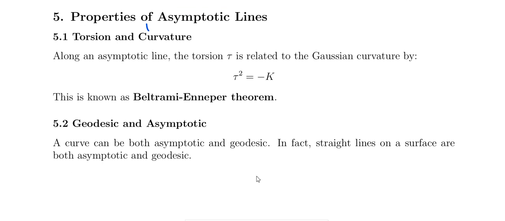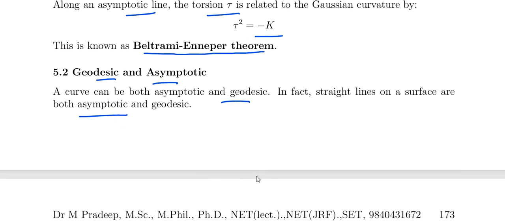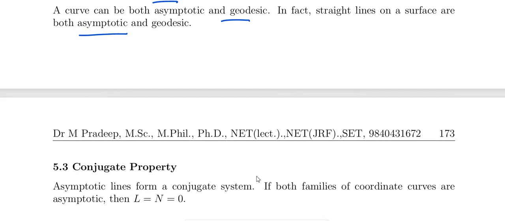And torsion and curvature. Along the asymptotic line, the torsion tau is related to the Gaussian curvature. So the tau square equal to minus Gaussian curvature. This is called the Beltrami-Enneper theorem. Okay. And geodesics and asymptotic, the curve can be both asymptotic and geodesic na. In fact, straight lines on the surface are both asymptotic and geodesics.